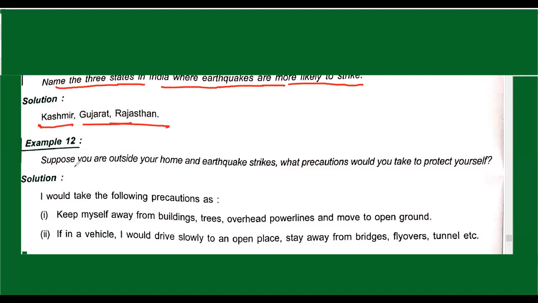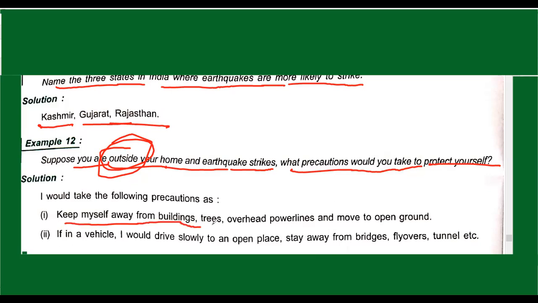The next question is, suppose you are outside of home and an earthquake strikes. What precaution would you take to protect yourself? We have already learned about both outdoor and indoor safety, so here we have to write about outside. I would take the following precautions: keep myself away from buildings, trees, overhead power lines, and move to open ground. Second, if in a vehicle, I would drive slowly to an open place and stay away from bridges, flyovers, and tunnels.